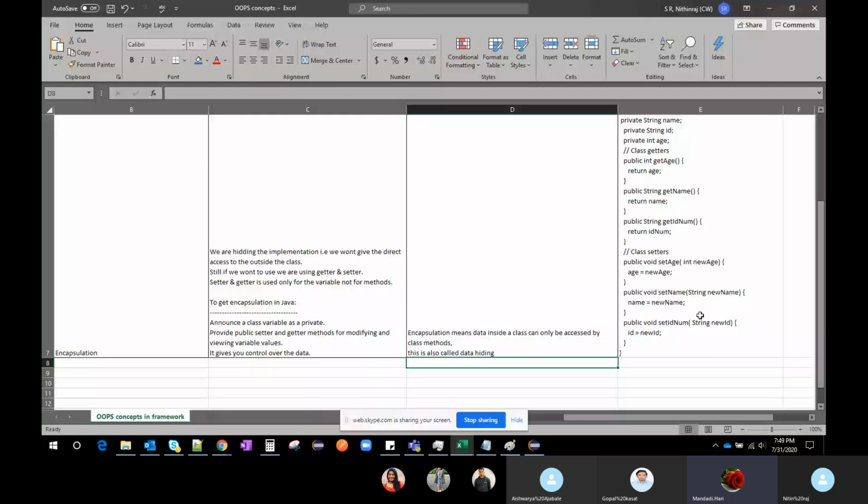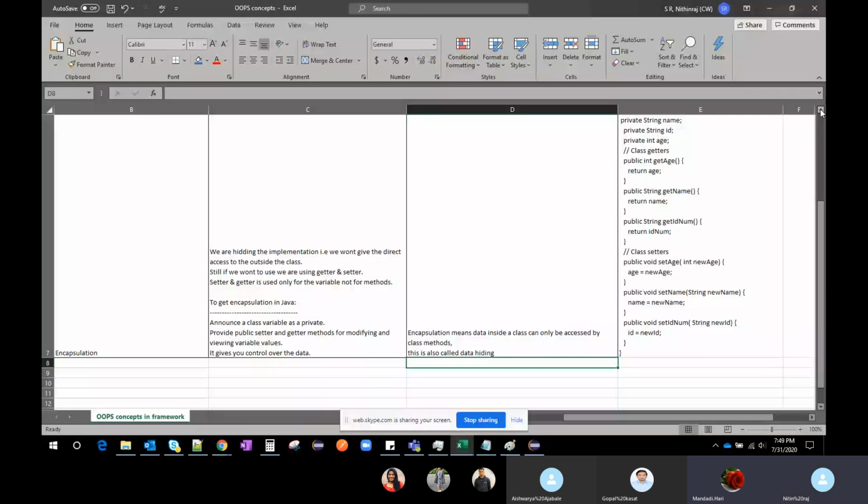Earlier, if I didn't pay for 1 year, the policy would expire. But now I want to extend it to 5 years, so I can give customers the ability to revive the LIC policy. I can just modify the code for that specific method.